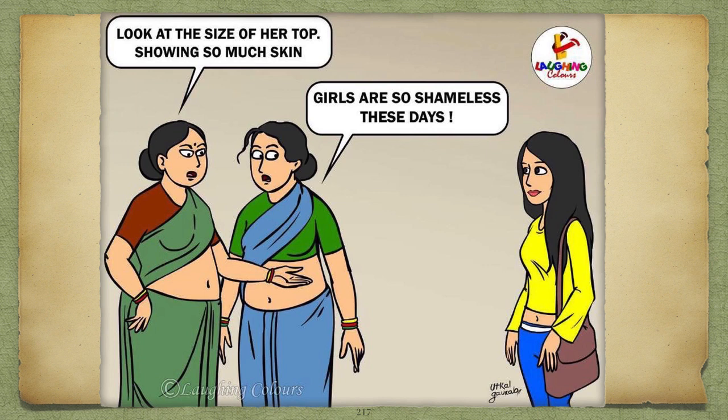Can you suggest a rubric for these two elderly ladies? Hypocrisy. That means pretending principles. They are criticizing others but not following it in their own personal life.